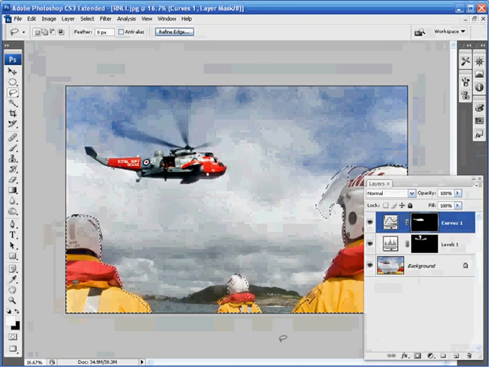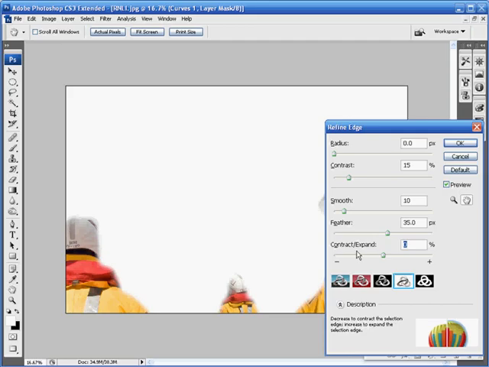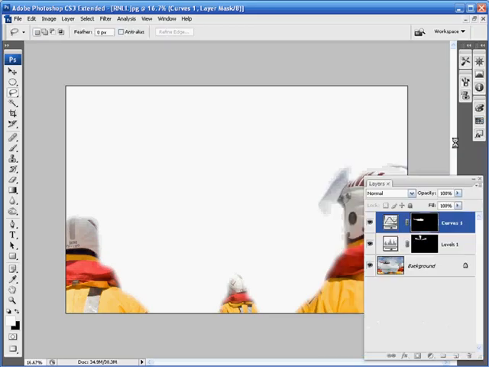As soon as you've got a selection that's similar to mine, you can load up the refine edge by holding down Ctrl, Alt and hitting the letter R. This time you want to input the following values. You want to set the radius to 0 pixels, the contrast to 15%, the smooth to 10, the feather to 35 pixels, and the contract expand to 0%. Just move up and hit OK.